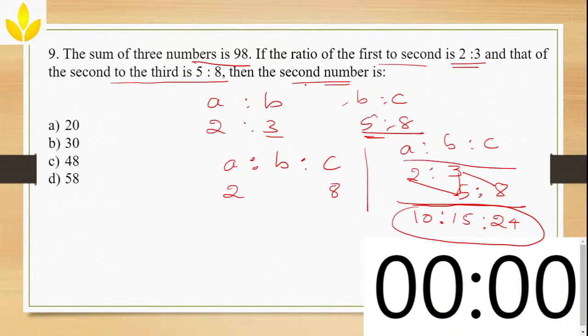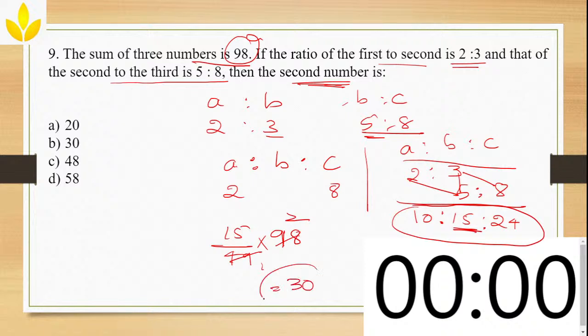Now what are they asking? They are asking only the second number. So what is the second number? B, which is 15. 15 out of how much? 10 plus 15, 25, plus 24, it is 49. What is the total number, the sum of all those three numbers? 98. So the second number is 15 by 49 parts of 98. Now calculate. 49 ones are 49, twos are 98, so 15 into 2, 30. So what's the answer? Answer is option B. Yeah, option B is correct.